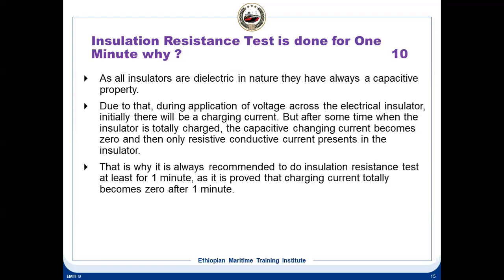The same thing happens with a cable or insulator. When you apply voltage, initially it gets charged, and you should give it some time for that current to decay. That is why you wait for 1 minute.